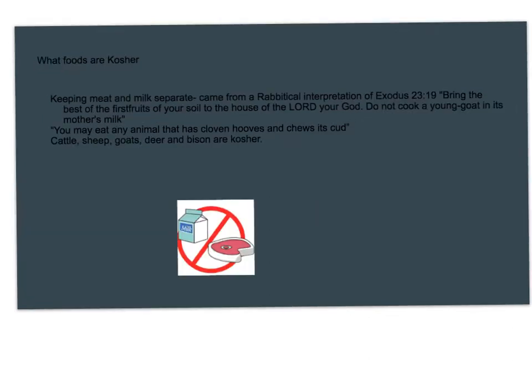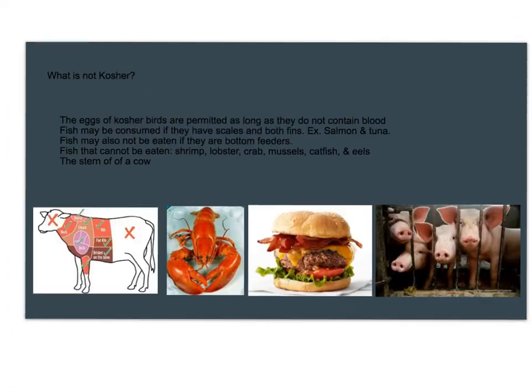What foods are kosher? Keeping meat and milk separate came from rabbinical interpretation of Exodus chapter 23 verse 19. Bring the best of the first fruits of your soil to the house of the Lord your God. Do not cook a young goat in its mother's milk. You may eat any animal that has cloven hooves and chews its cud. Cattle, sheep, goats, deer, and bison are kosher.